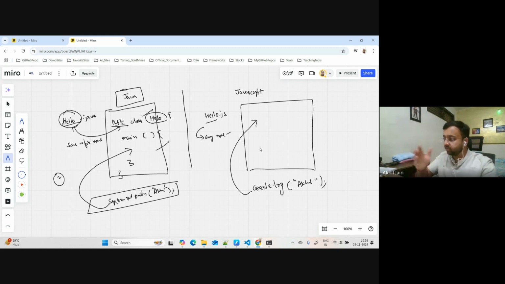Why it works, right? That's a different question. We'll come to that part. But you should understand the difference, the basic norms of these languages. So JavaScript, you can just write anything, and then you can run the file, and it will work.